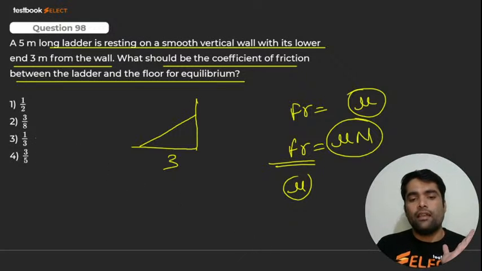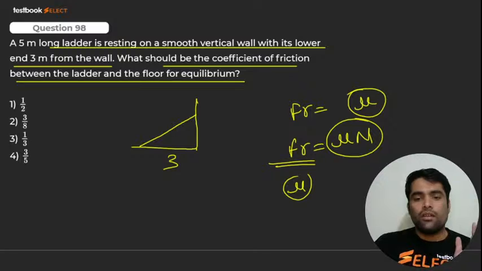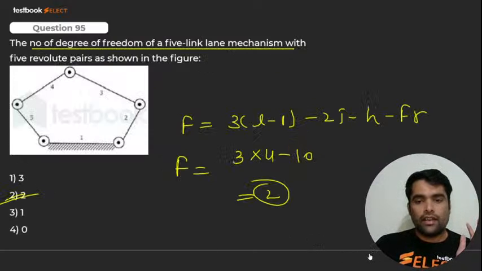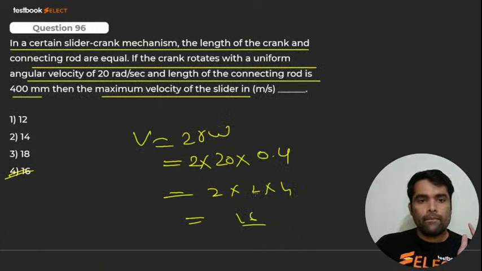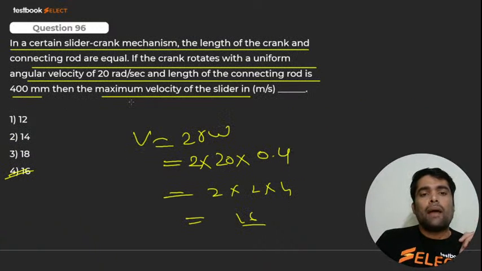इसका आंसर कितना आ रहा है, आंसर कितना आ रहा है, 96. Mohan Raj, 96. Okay, let me come on that slide. 95. It is what, maximum velocity.